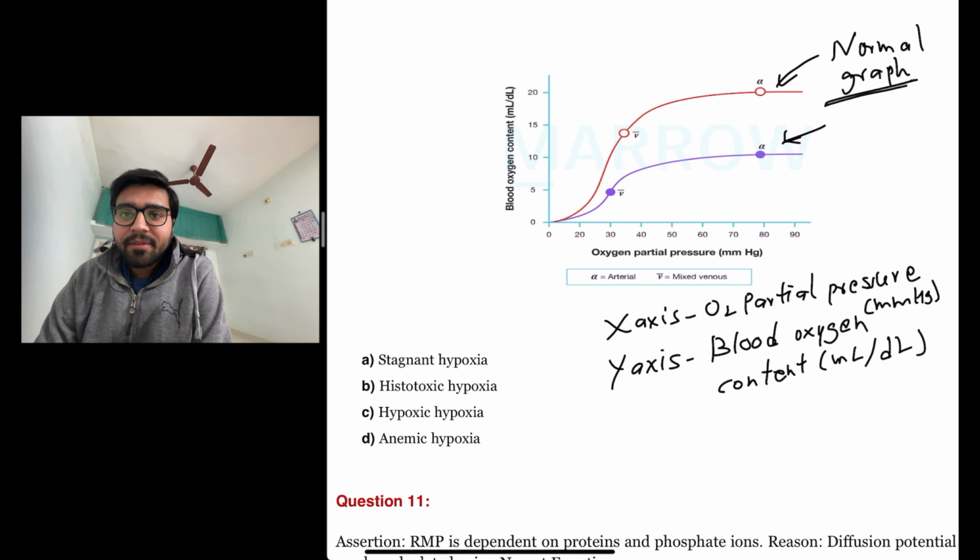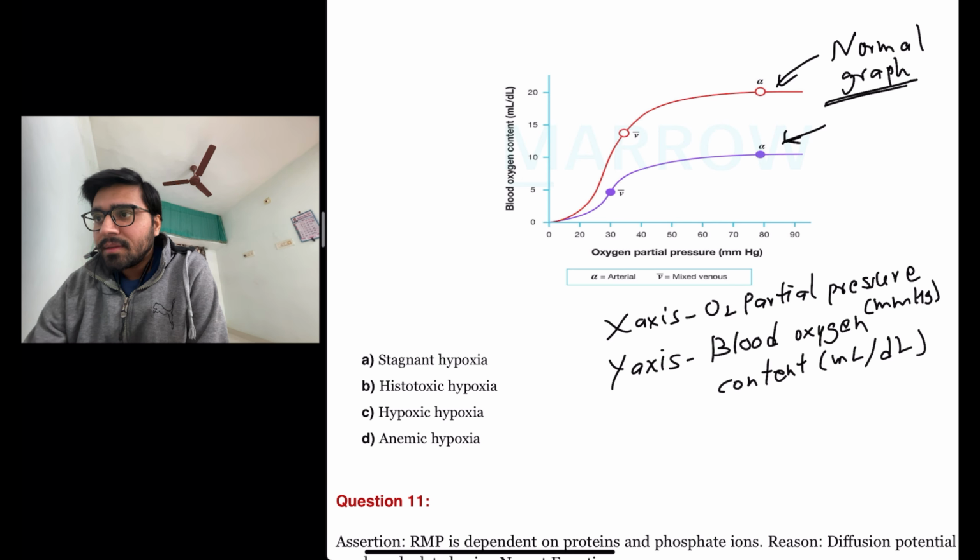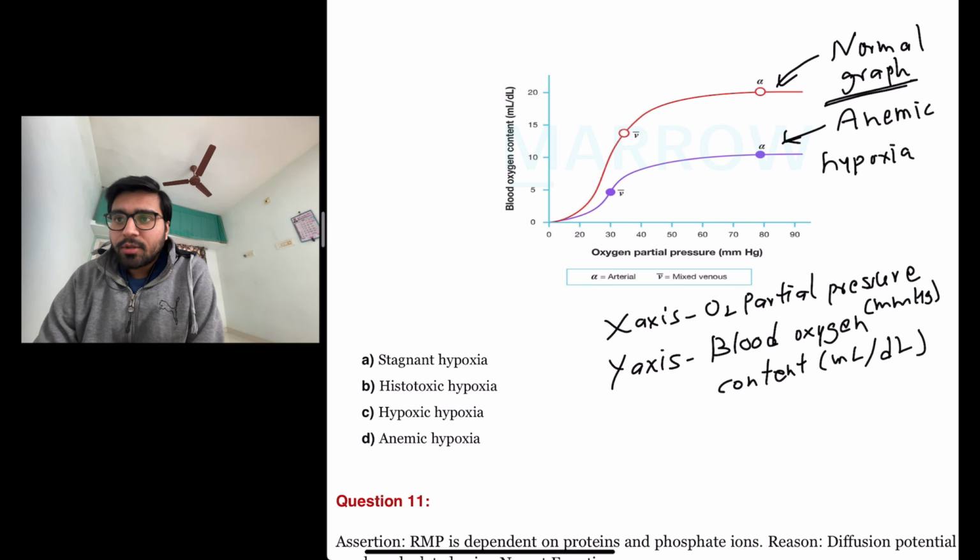So this given representation of the graph in purple is actually representing anemic hypoxia, because the blood oxygen content actually decreases.